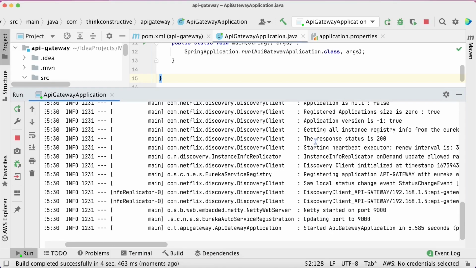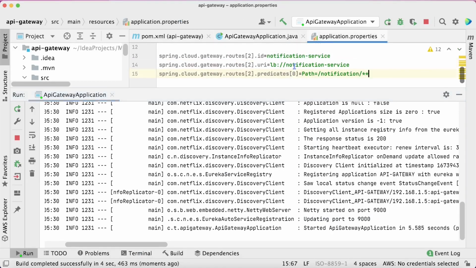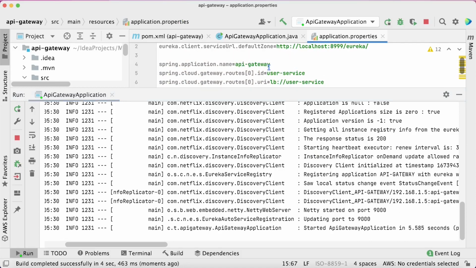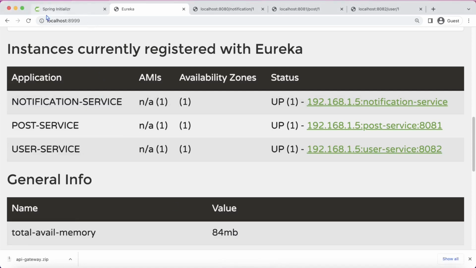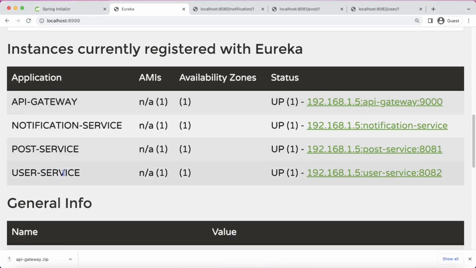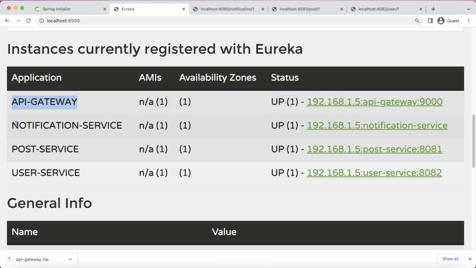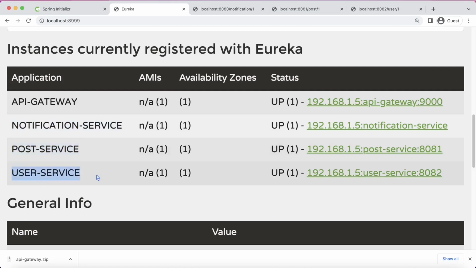Okay. And what is my service name? Service name is API gateway. Okay. Let us see whether we are able to find this in Eureka server first of all or not. Okay. So now my Eureka server is showing 4 services: API gateway, notification service, post service, and user service.